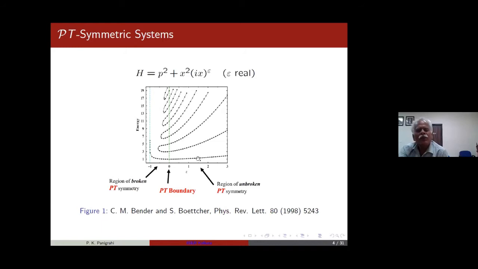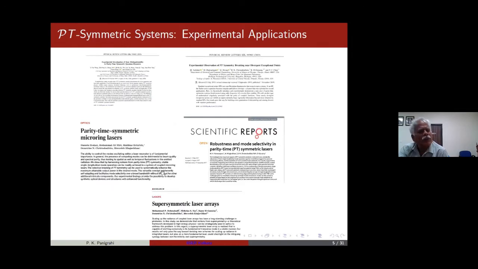And the spectrum shows this kind of behavior. Unbroken PT, broken PT, complex eigenvalues, complex conjugate pairs, and this boundary point is the exceptional point. Now, as Jogesh pointed out, there have been many papers on the realization of PT-symmetry. I have only mentioned a few things here.